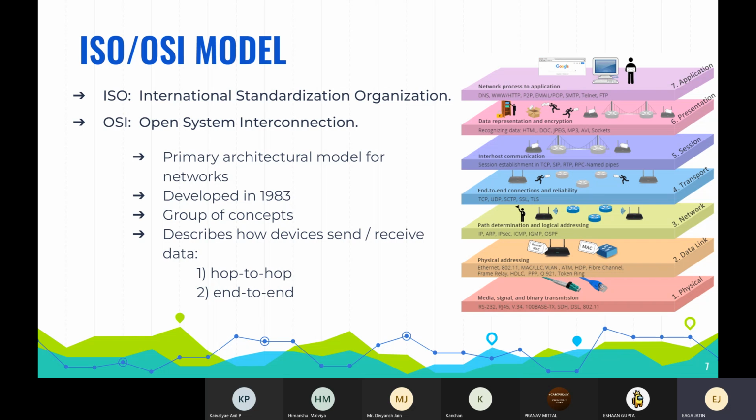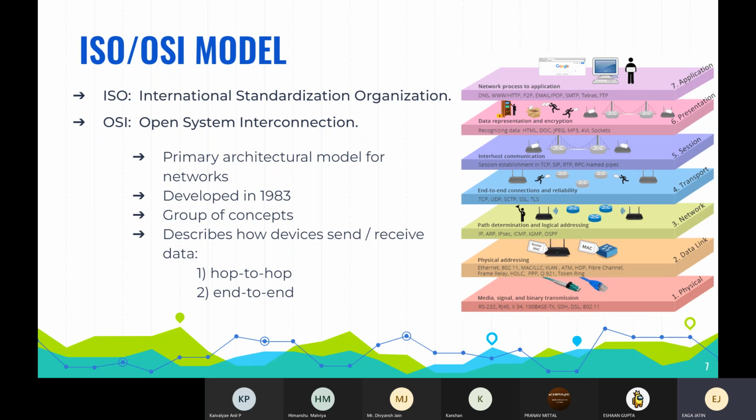Hop to hop indicates the flow of communication. Data passes through multiple devices with an IP address, and each is generally named a hop. So hop by hop indicates analyzing the data flow at layer 3, which we'll be discussing further into the workshop.